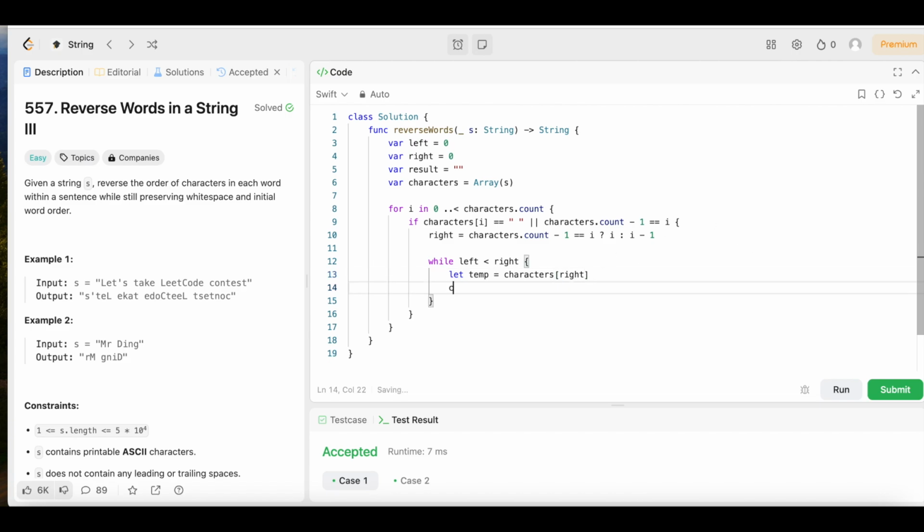Then we're going to say characters, open up the square brackets, right equals, put the equal sign, characters, square brackets, left. Then we're going to come down here and we are going to say characters, square bracket left equals temp.